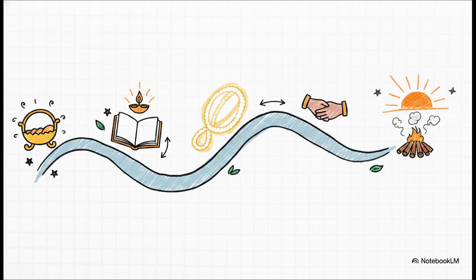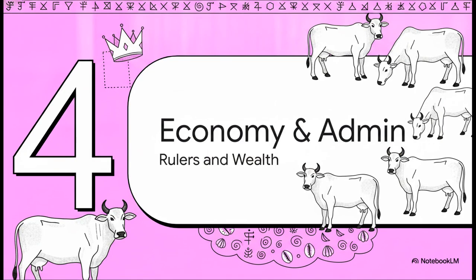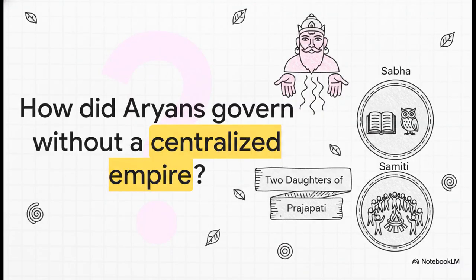final cremation ritual. Section 4. Economy and Administration, Rulers and Wealth. Economically speaking, they weren't building massive trade empires at first. It was literally all about cattle. Cattle breeding was their absolute top economic activity, and cows were the primary medium of exchange for everything.